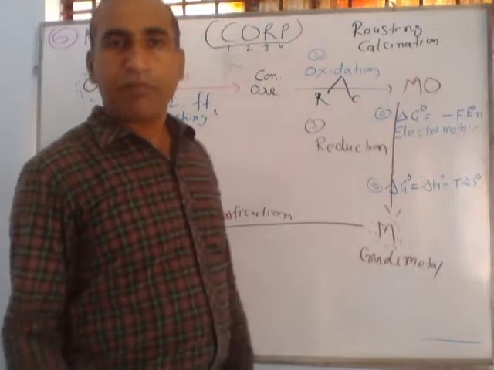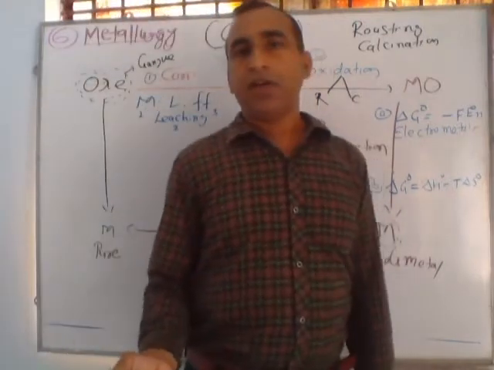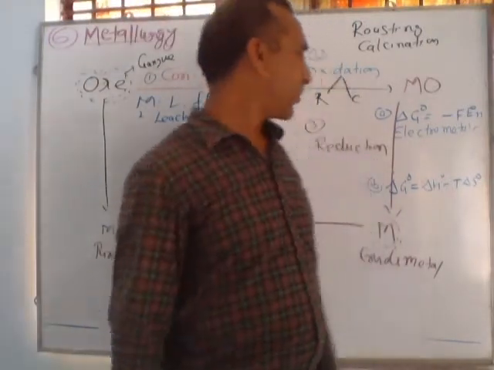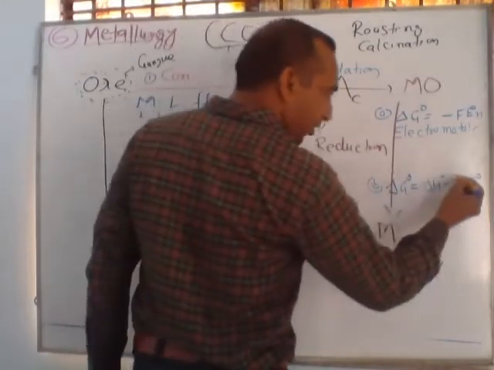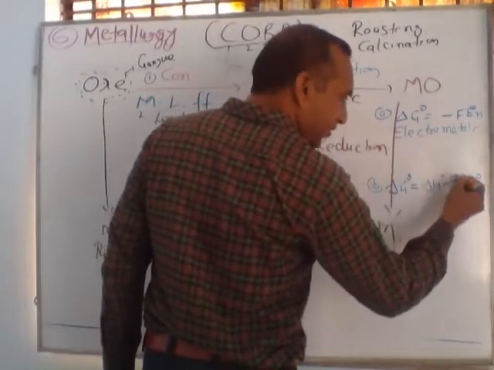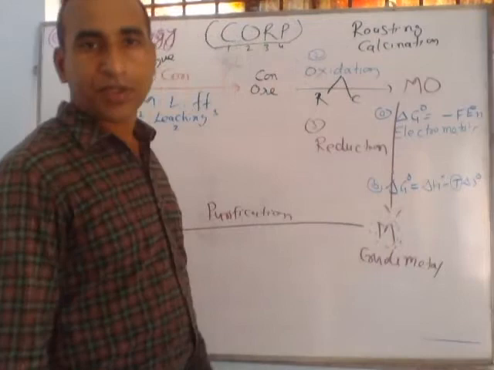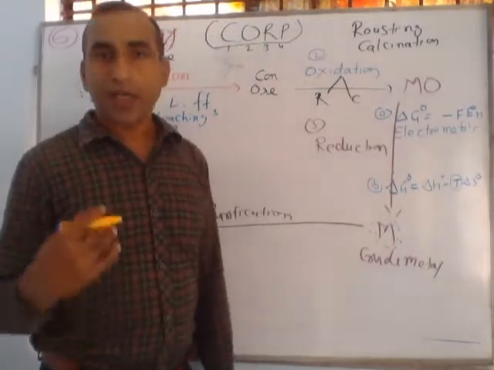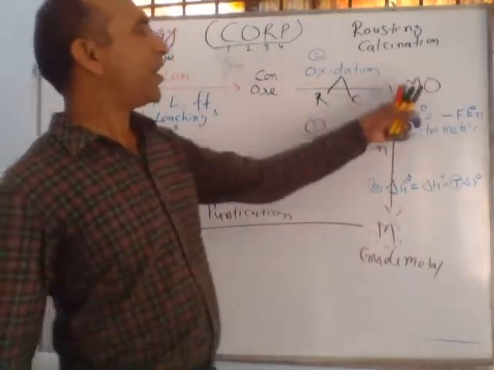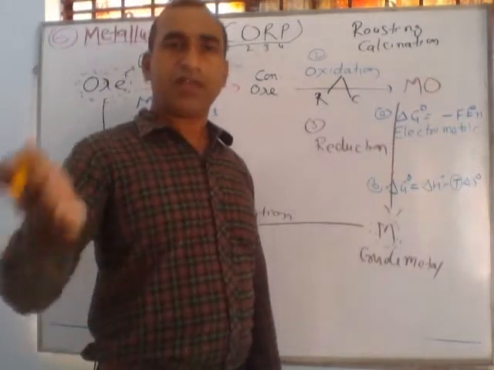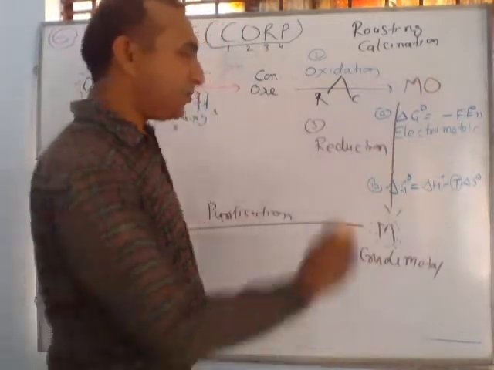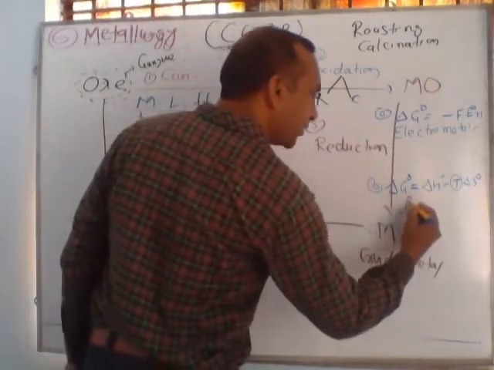Electrometallurgy means metallurgy is happening with the help of electricity. In the second case, the important role is of temperature. If we are providing heat, heating the metal oxide in the presence, otherwise in the absence, of any reagent, the process is called pyrometallurgy.